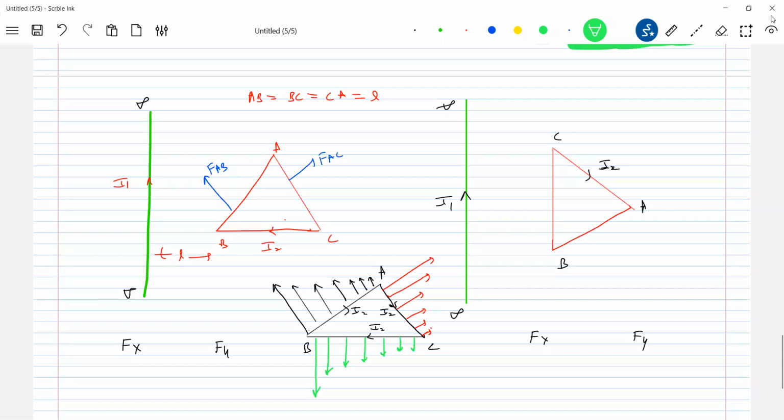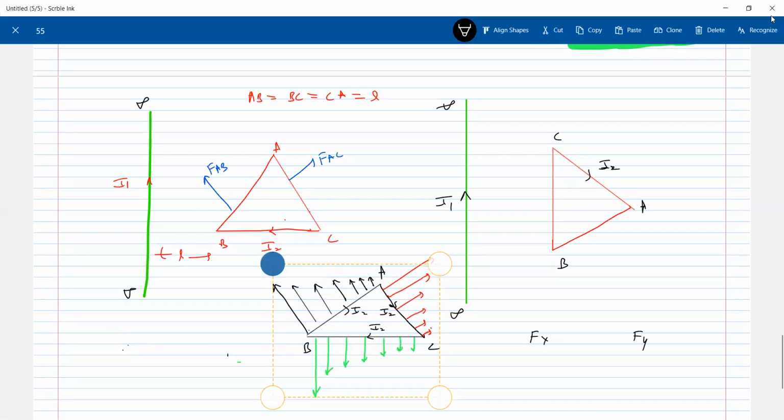Get it? So this is what happens. These are the forces that are acting on the loop ABC. Now with the help of this diagram, you are supposed to analyze here.